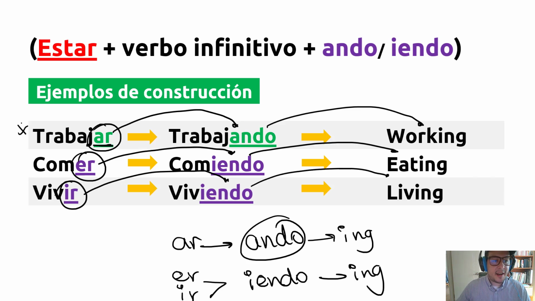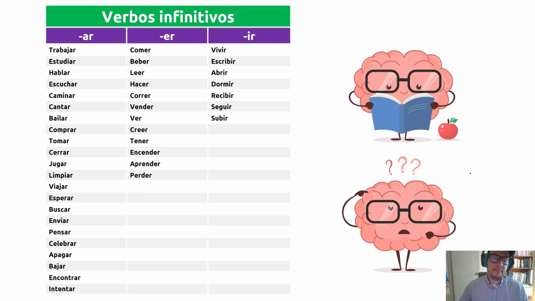So once again here, trabajar, to work. Trabajando, working. Comer, to eat. Comiendo, eating. Vivir, to live. Viviendo, living. Got it? So here we have a summary. Before I give you an example, here is a list.